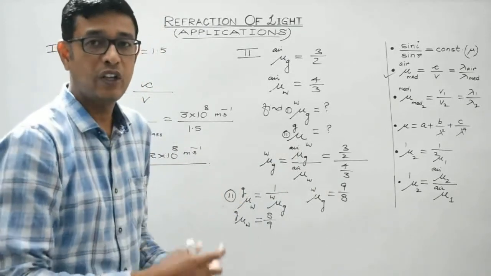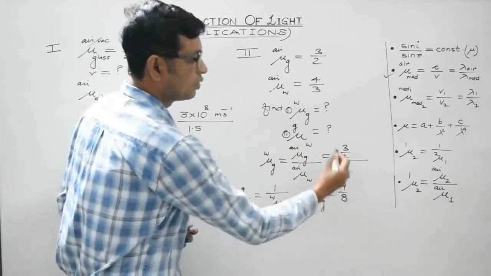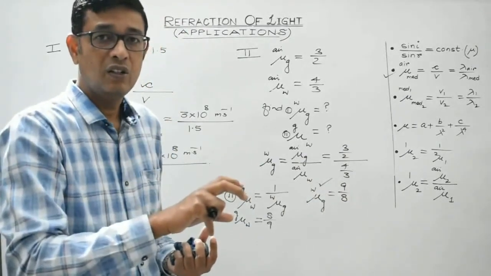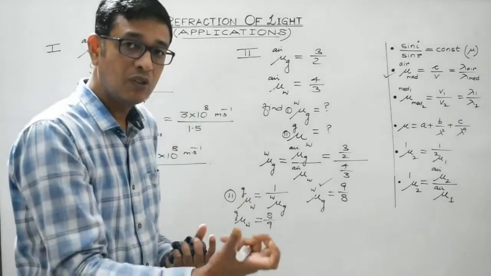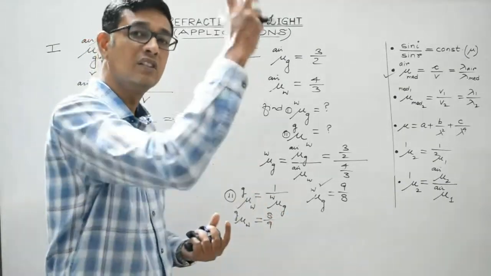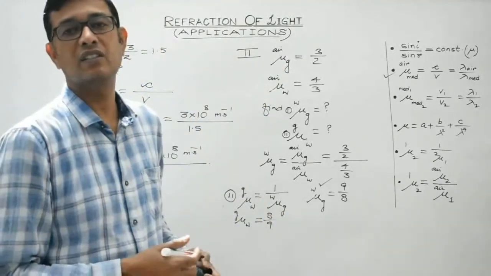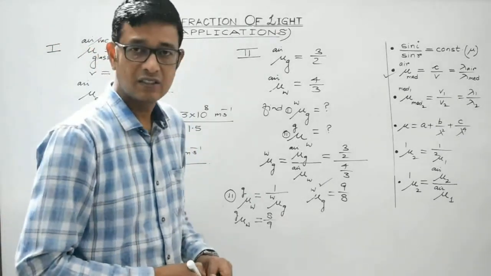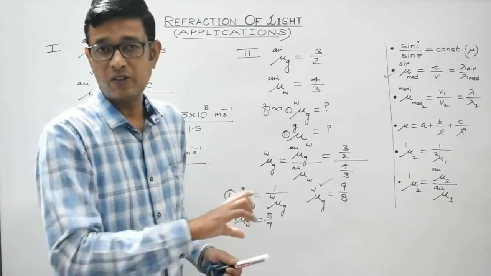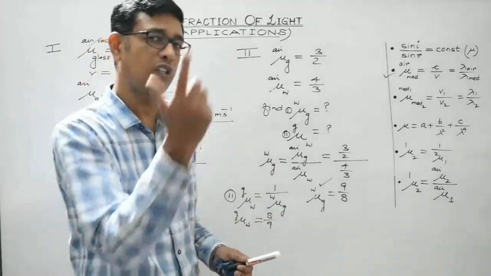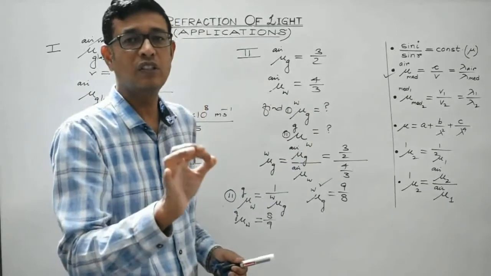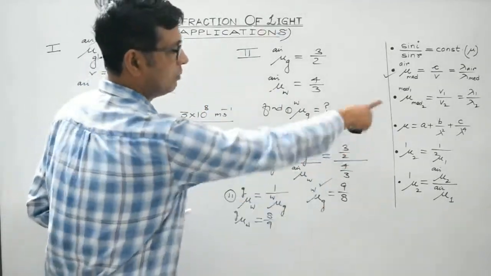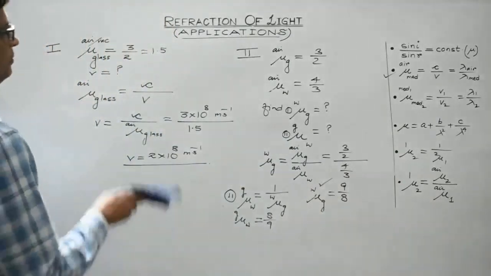So which is the correct way of representation? It is always this one. That is, refractive index of a medium is always expressed as the refractive index of the denser medium with respect to some rarer medium. That is how refractive index is expressed. So in that scenario, the absolute refractive index of a medium, or the refractive index of a denser medium with respect to a rarer medium, is always greater than 1. Right? So this is another numerical based on these formulas.